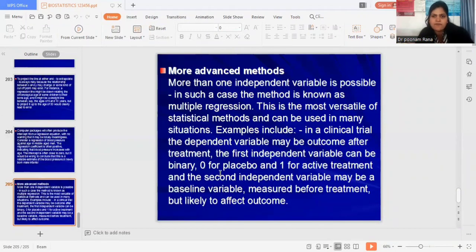What are type 1 error and type 2 error? Type 1 error is also known as alpha and type 2 is beta. Type 1 error is being misled by the sample evidence into rejecting the null hypothesis when it is in fact true. And type 2 error is being misled by the sample evidence into failing to reject the null hypothesis when it is in fact false.